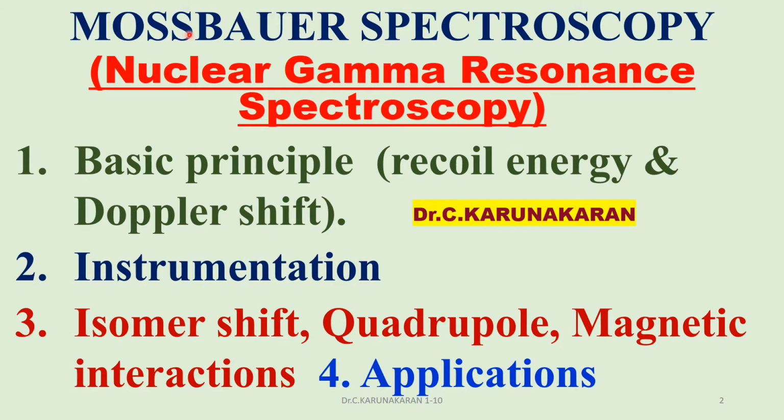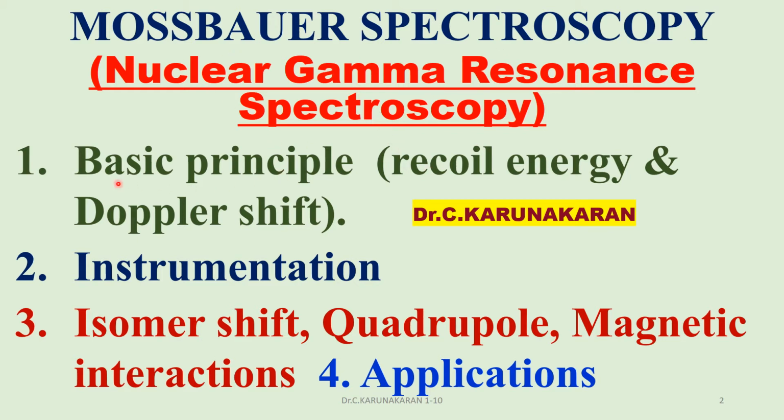Good morning. Let us study today Mössbauer spectroscopy. What is called Mössbauer spectroscopy? It is also called nuclear gamma ray resonance spectroscopy. This spectroscopy occurs in the gamma ray region of the electromagnetic spectrum. Gamma ray is one of the electromagnetic radiations.